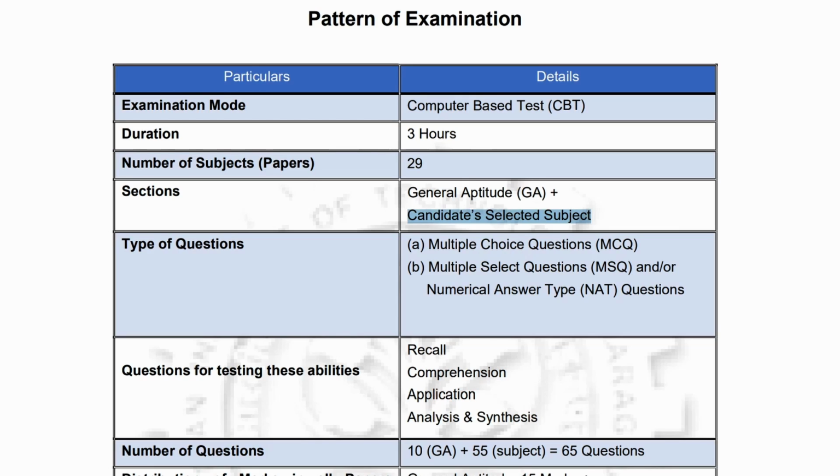There will be three types of questions: multiple choice questions, multiple selective questions, and numerical type questions. In the numerical type, you will have to type the answer. Actually, you will solve it and then you will type. There will be no options in that one.